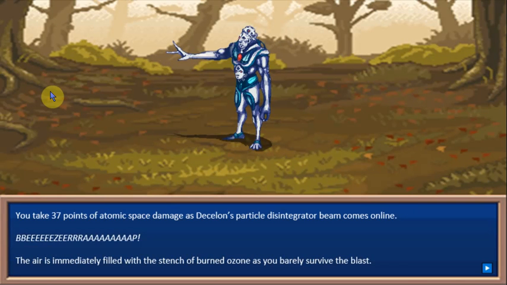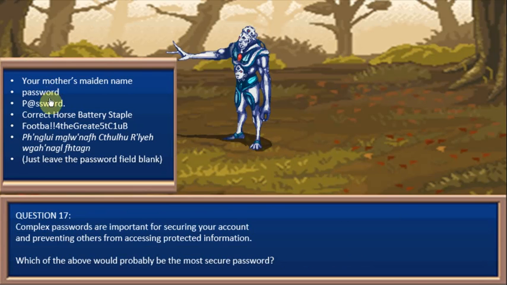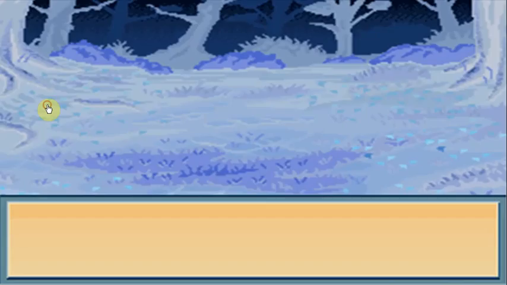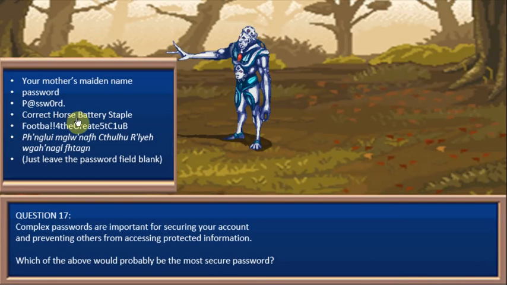Password, you never should do that. You get zapped for 37 points of atomic space damage. Mother's maiden name, also terrible. Password, it's got a capital. That counts, right? It's technically complex. Nope, you still get zapped.